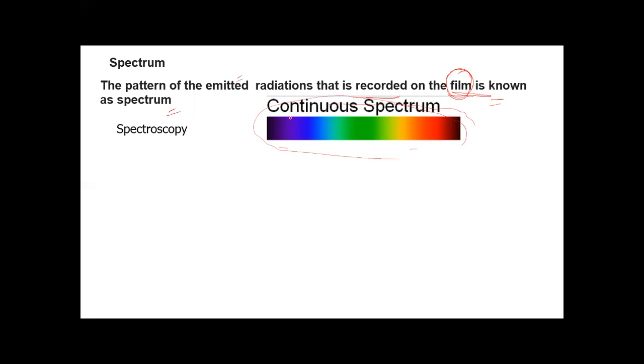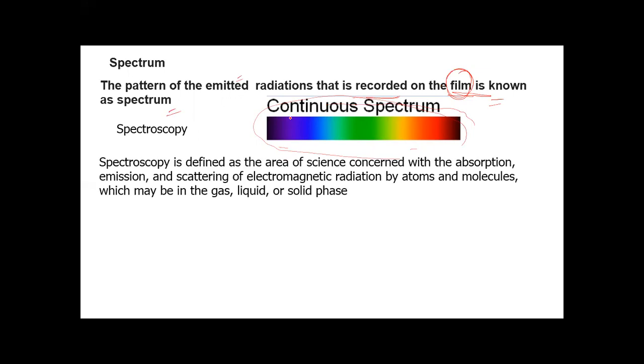Now spectroscopy. What is spectroscopy? Spectroscopy is defined as the area of science concerned with the absorption, emission, and scattering of electromagnetic radiation by atoms and molecules, which may be in the gas, liquid, or solid phase.